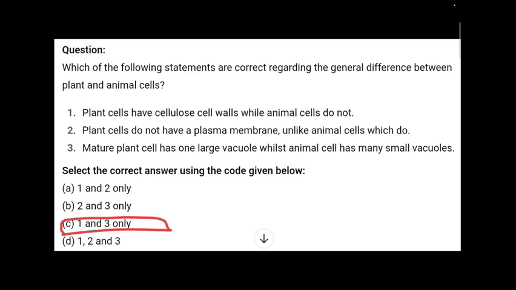This is because we know that for any entity to become a cell, it must have three things: a plasma membrane, a genetic material, and cytoplasm. So it is not possible that plant cells do not have a plasma membrane. The next statement says mature plant cells have one large vacuole, whilst animal cells have many small vacuoles. Again, this is true, as we have already seen in the diagram. So the answer to this question is 1 and 3 only.